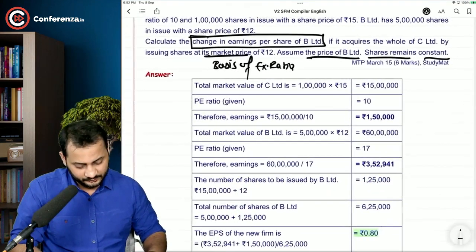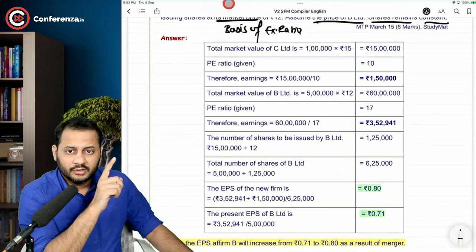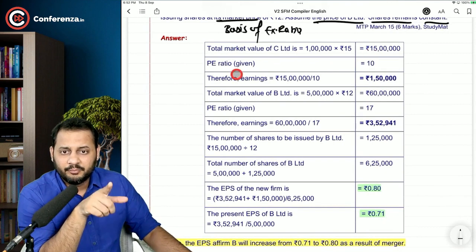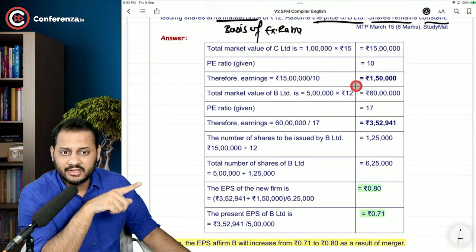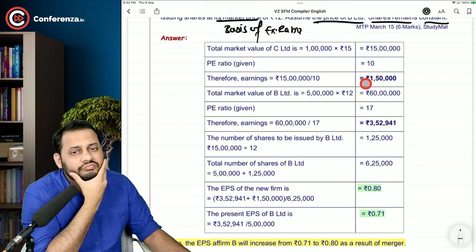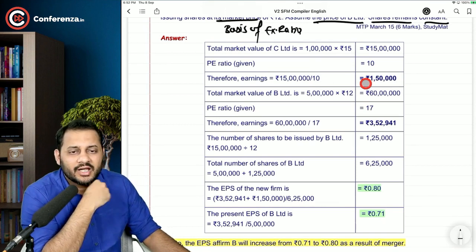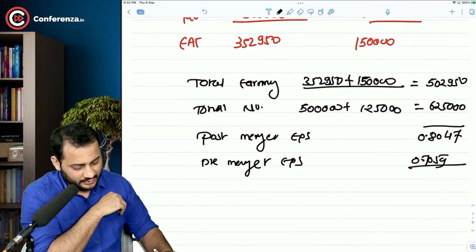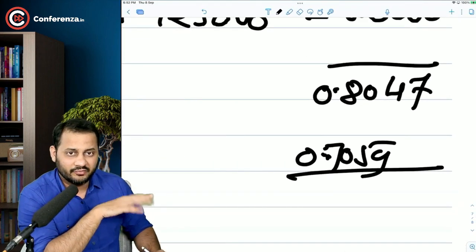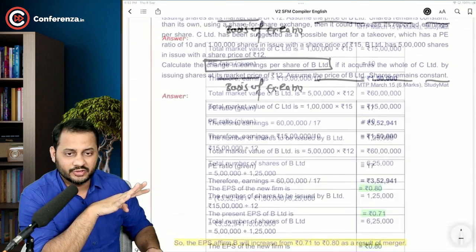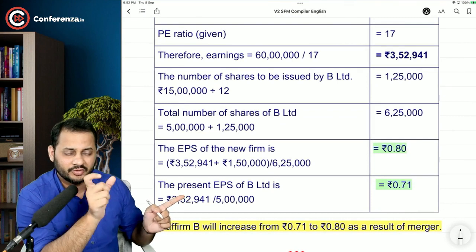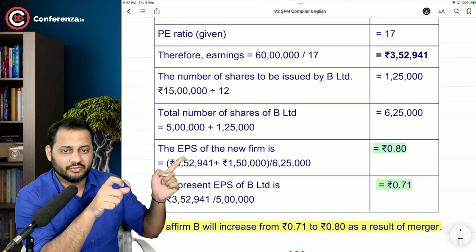Let's come to the answer now, one by one. Total market value of C Limited, 1 lakh into 15, that's 15 lakh. P/E ratio is 10. That means total earning is 1,50,000. They have calculated it like this and that, but ultimately the answer is the same. See, our answer is 0.7059 and, in 4 decimals, 0.8047. They have rounded it off to 0.71, and this is the new firm's EPS, that is 0.80.